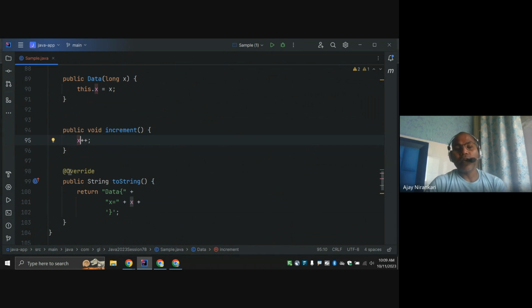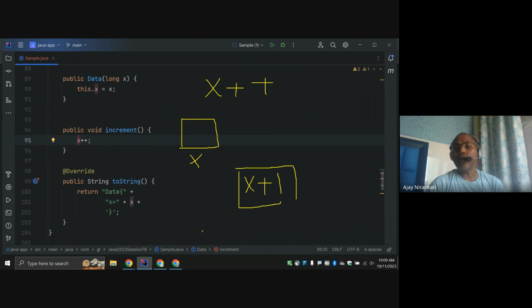So let's again understand why this problem comes. Here x plus plus means first read the value of x, then do x plus 1, and then assign whatever the value is back to x.